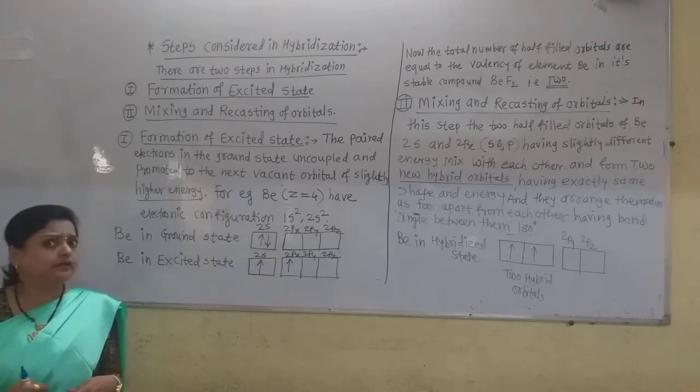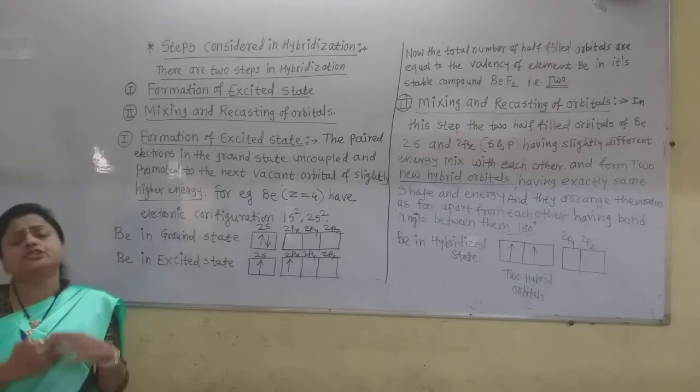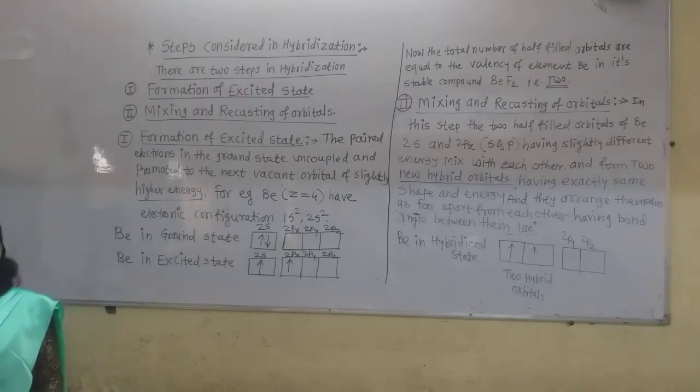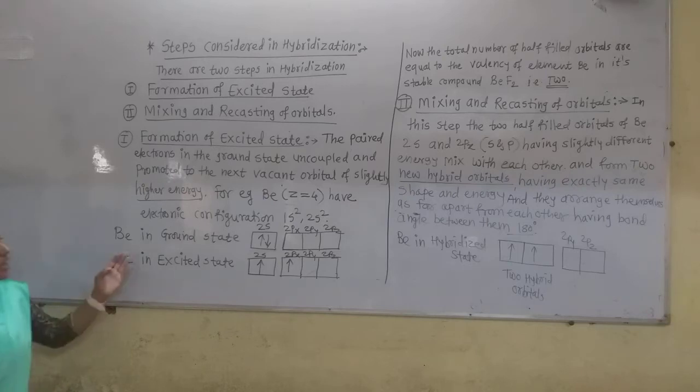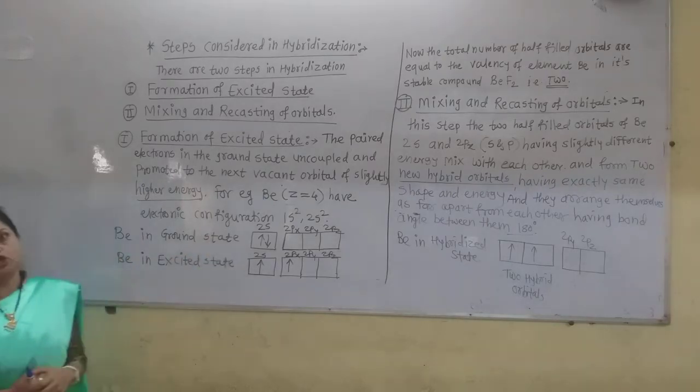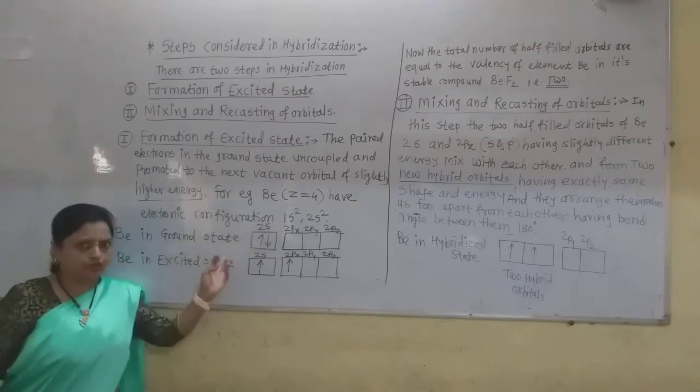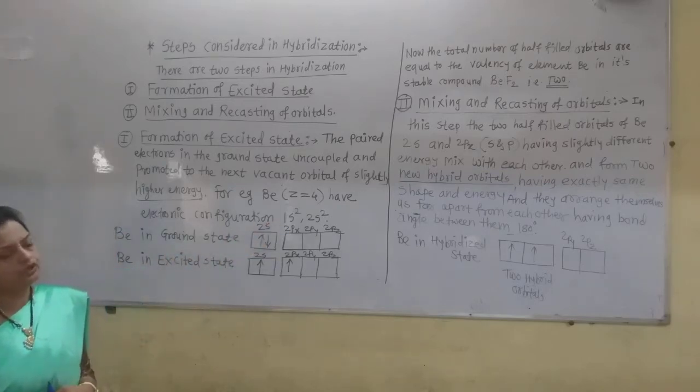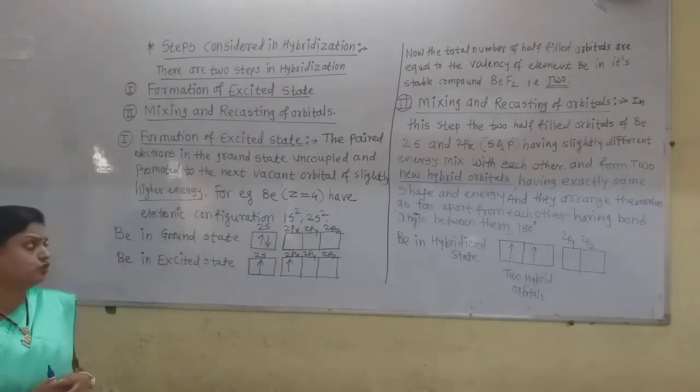In all these compounds beryllium is divalent. Then how does that happen? Now see, I show here the valence ground state electronic configuration of beryllium. The 1s orbital is not shown because it does not take part in bonding or in hybridization.